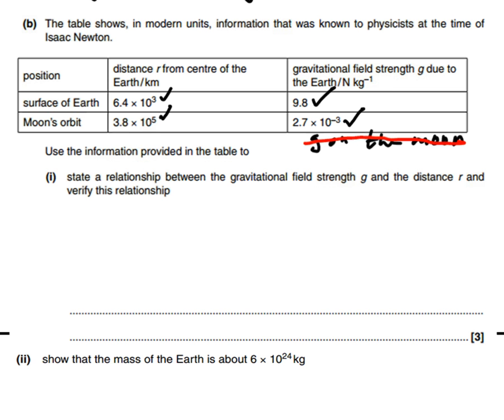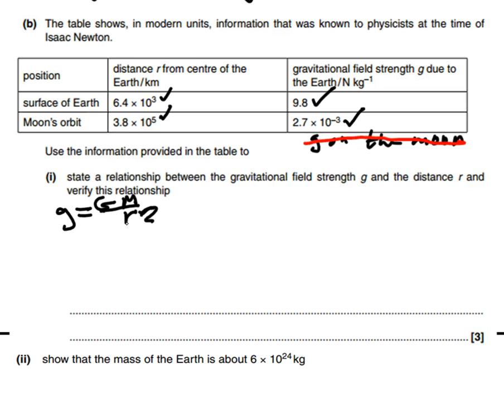We need to state the relationship between gravitational field strength and distance r, and we need to verify this relationship. Let's do the first bit first: state the relationship between g and r. We can write g equals GM over r squared.